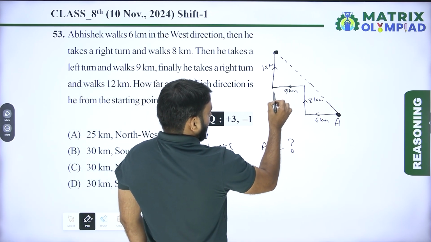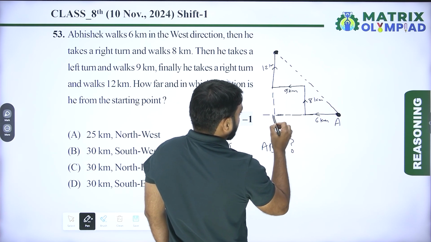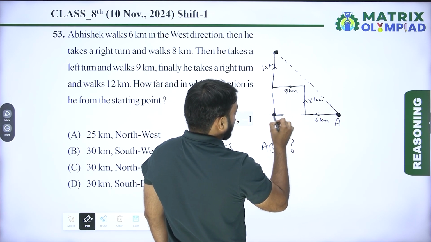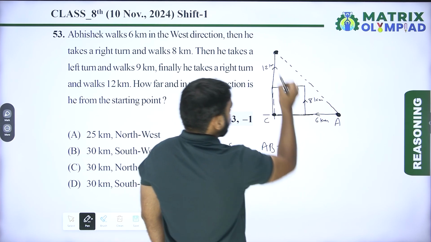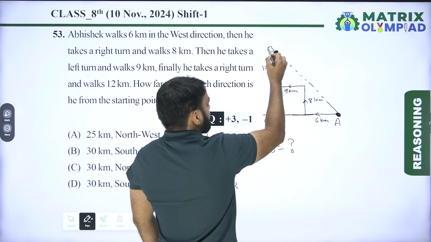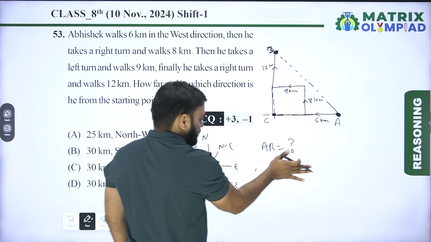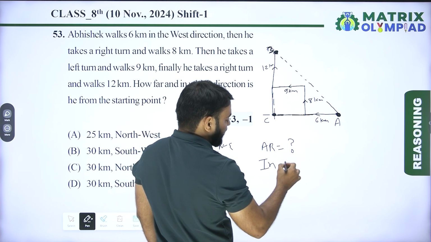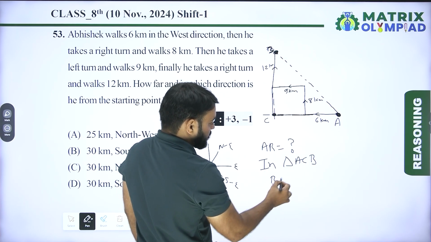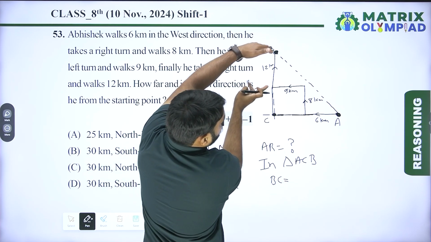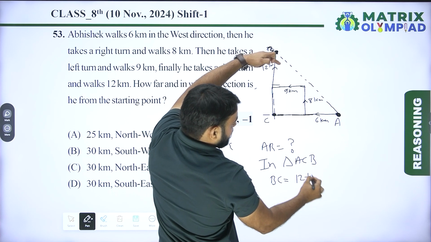So let's suppose we extend these lines, then we get an intersecting point. Let's suppose C, here is C. So this is B. So in right angle triangle ACB, the value of BC is equal to 12 plus 8, it means 20.